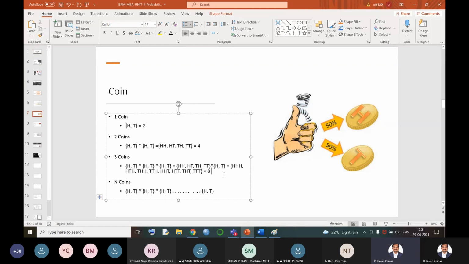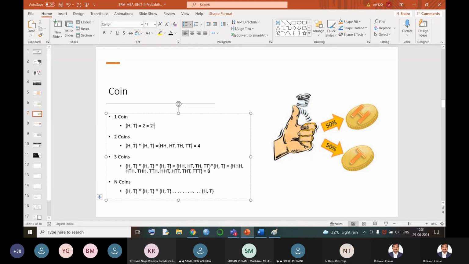So what is the pattern that we are getting out of this? These are all called the total number of exhaustive cases. The values which are there in the brackets are called the sample space. And the value which defines this outcome count is called the total number of exhaustive cases. Now see here, 2 can be written as 2 power 1.